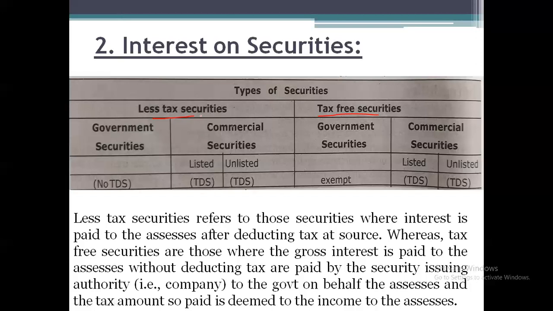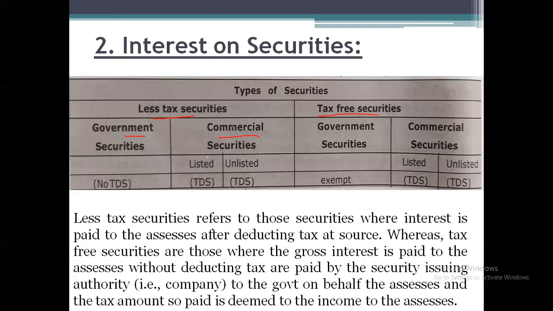So, less tax securities and tax-free securities. Less tax securities are classified into two parts: government securities and commercial securities. Government securities are the securities issued by government institutions or government sectors. If any less tax securities are issued by the government company, then no TDS will be done. So directly the gross up amount, or the amount which has been given, will be taken as interest on securities, and it will be chargeable under income from other sources.